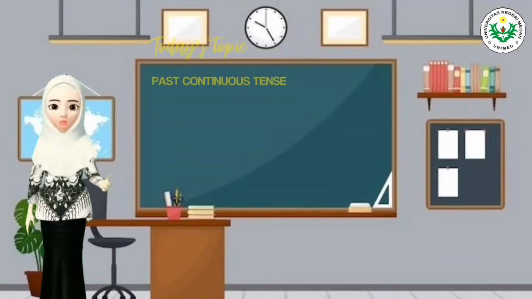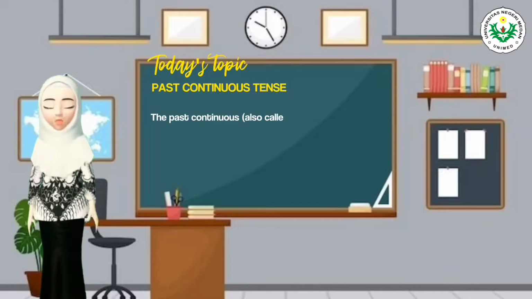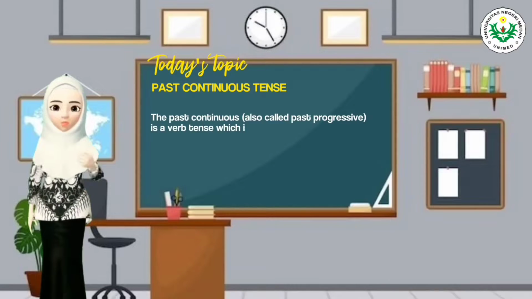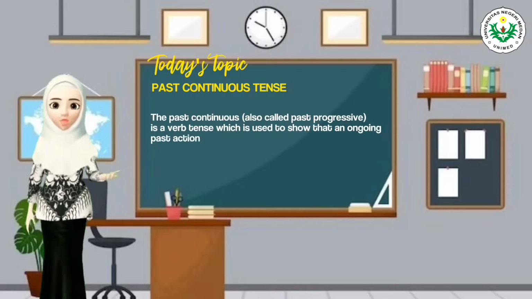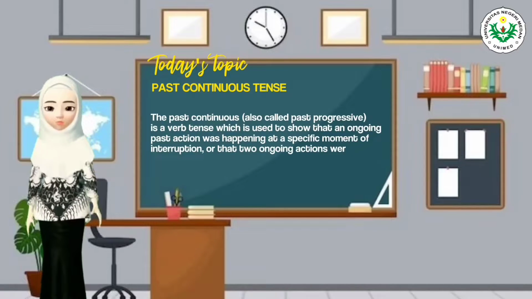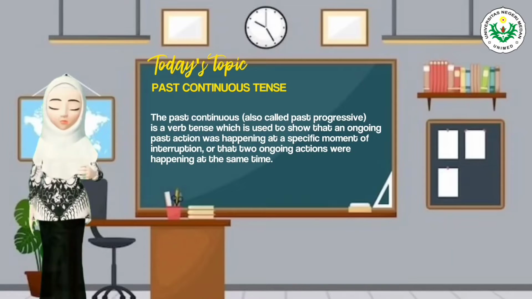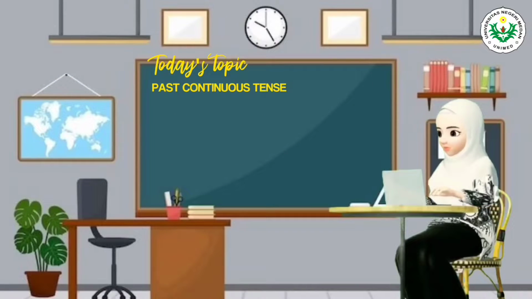Alright, my students, the past continuous, also called the past progressive, is a verb tense which is used to show that an ongoing past action was happening at a specific moment of interruption, or that two ongoing actions were happening at the same time. Here, Miss is going to explain two points of the past continuous tense.